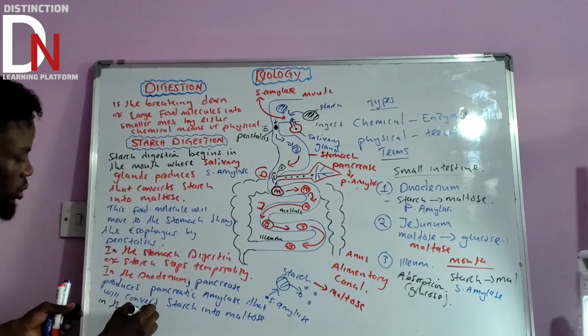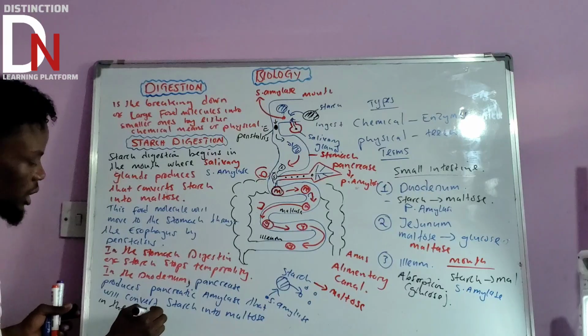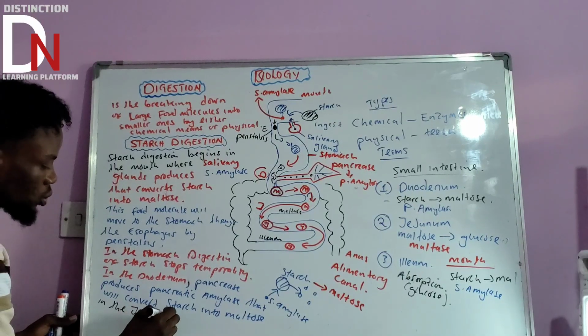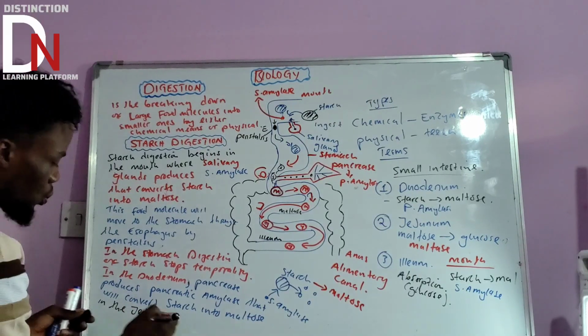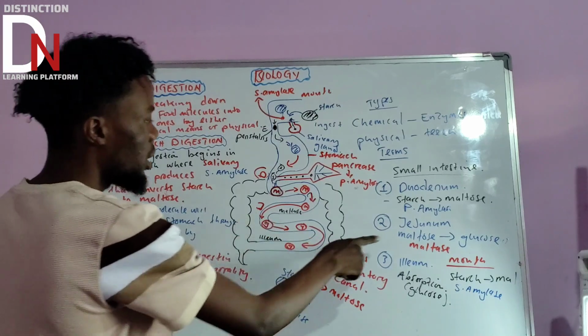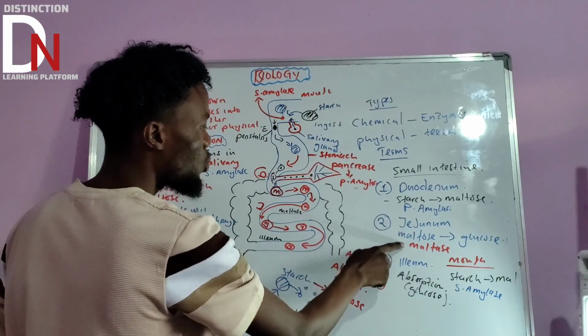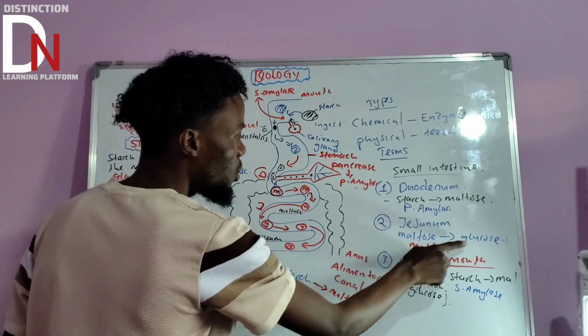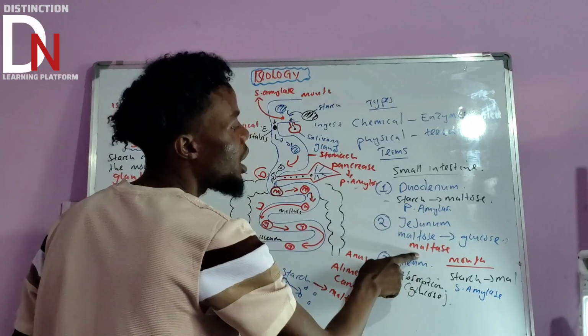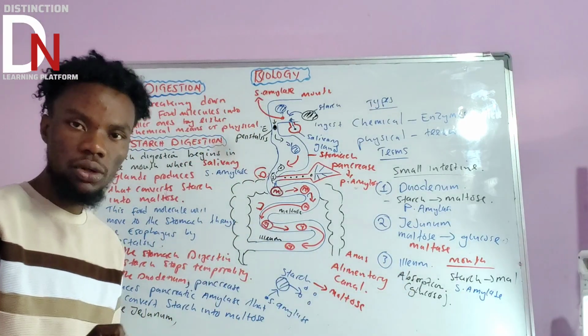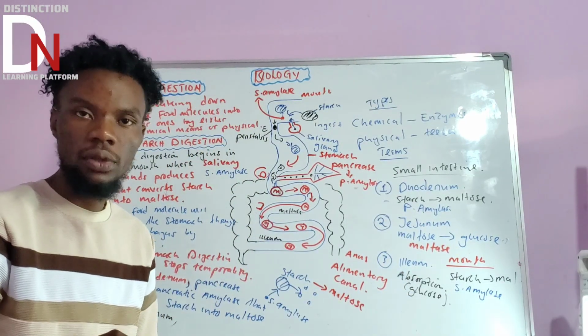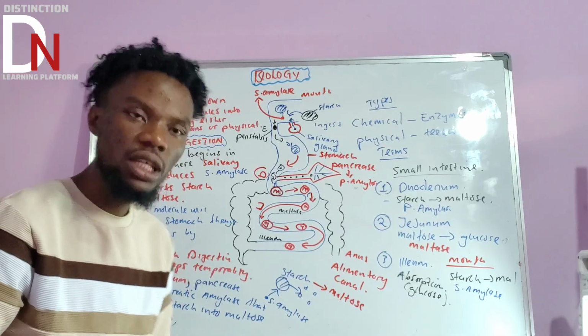In the jejunum, what do you think is going to happen? In the jejunum, we know now this is the jejunum. Here you come here. What's going to happen? Maltose will be converted into glucose by maltase. But the maltase, where does it come from? It comes from the walls of the jejunum.